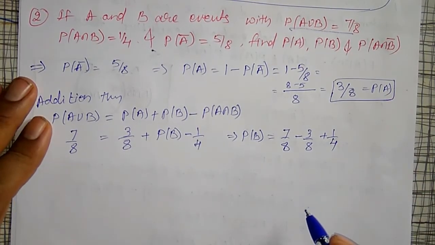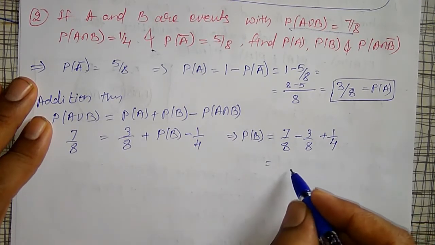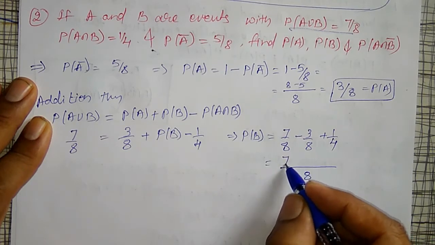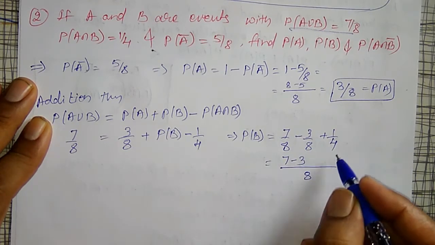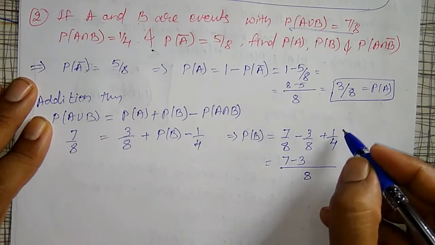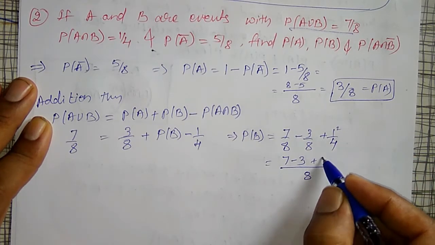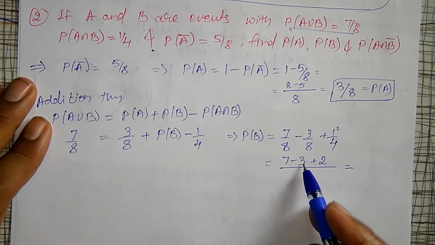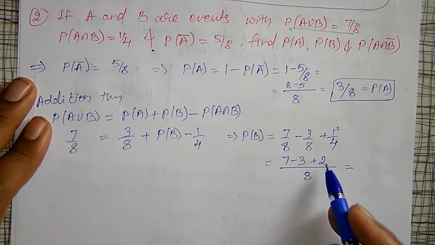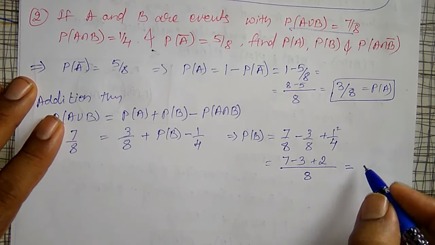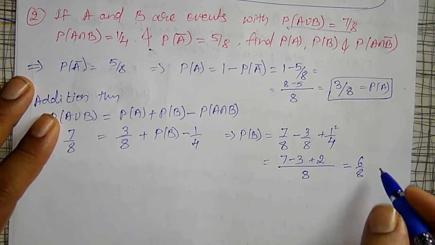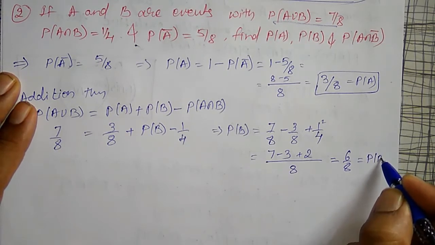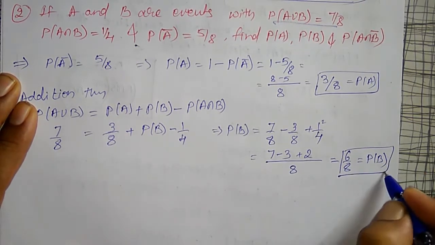Okay, simplifying this, LCM is 8, 7 as it is, minus 3 also as it is because 8 is there, 2 4s are 8, multiply by 2 here, plus 2, which comes out to be 7 minus 3, 4, 4 plus 2, 6 by 8, or 3 by 4. This is the probability of B.